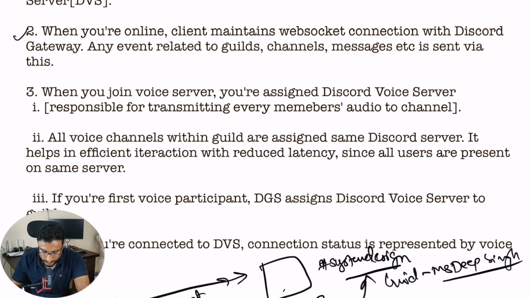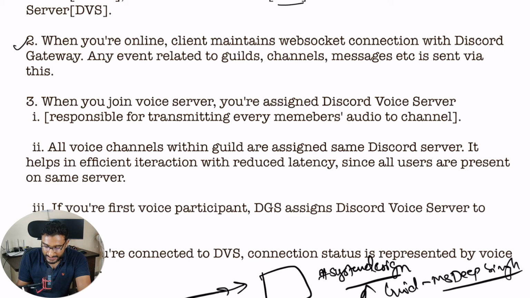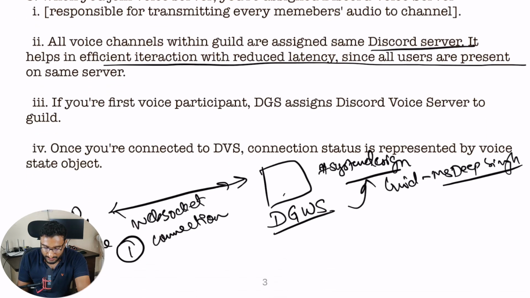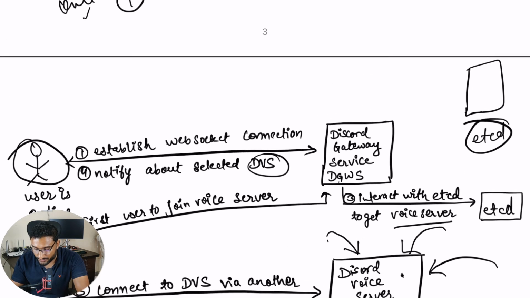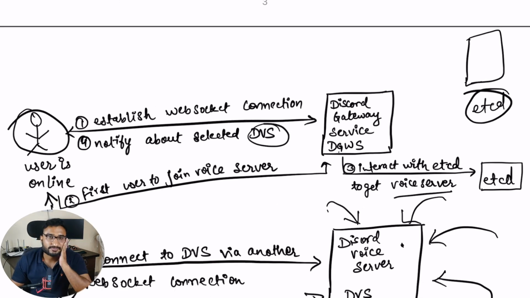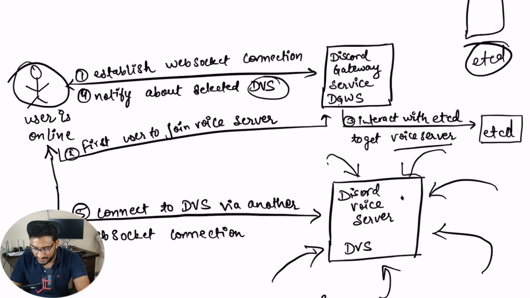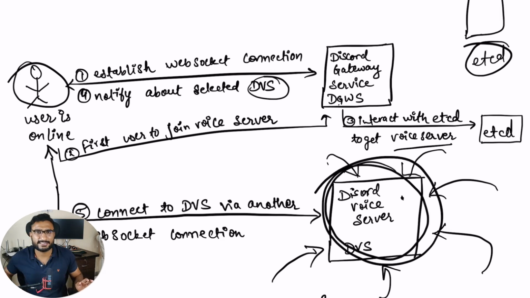The point here: all voice channels within a guild are assigned the same Discord server. It helps in efficient interaction with reduced latency, since all users are present on the same server. There could be multiple voice channels inside this guild. All these channels and all the users present on them will interact on the same Discord voice server. It helps in reducing the latency, because if there are multiple servers involved, there will be system to system communication. But here, since everything happens on the same system, you will improve on latency, right?